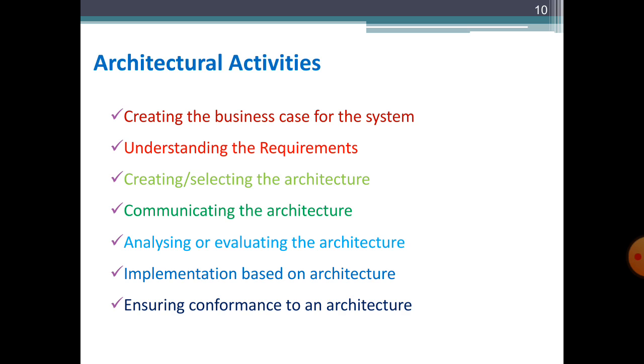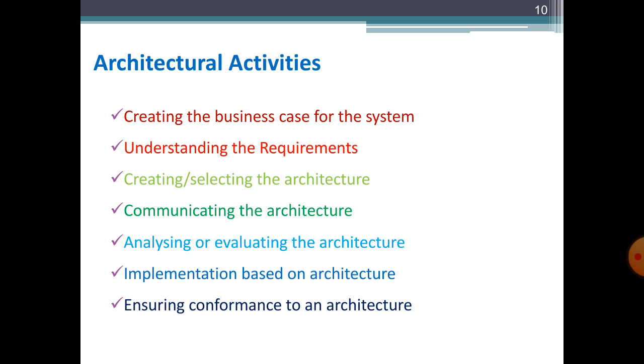And next is communicating the architecture, how well we communicate our architecture, like how to inform all stakeholders in the SDLC phases, like developers, testers, managers. It's all about communicating the architecture among different stakeholders, and how well our architecture is documented is discussed in this communicating the architecture activity.